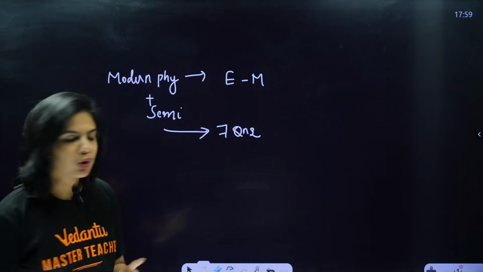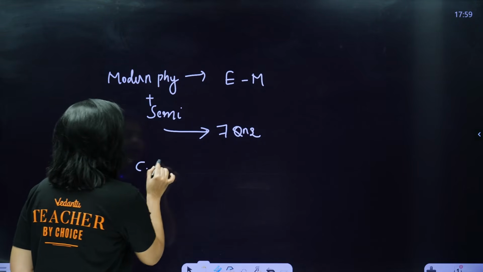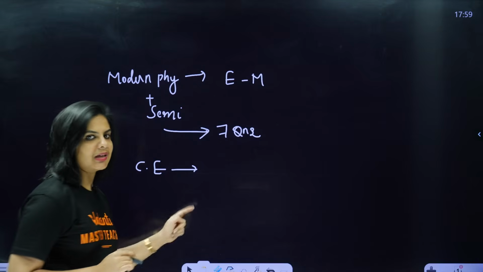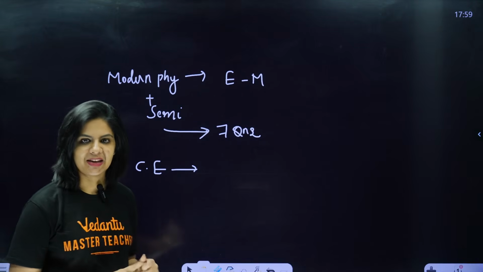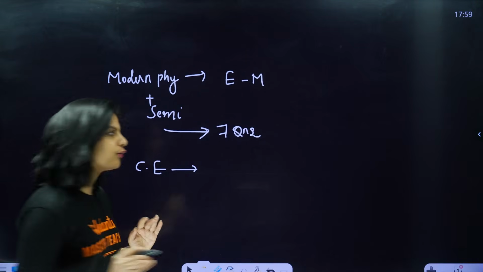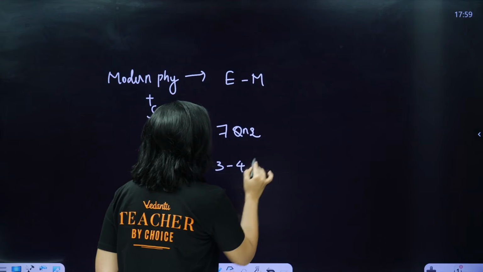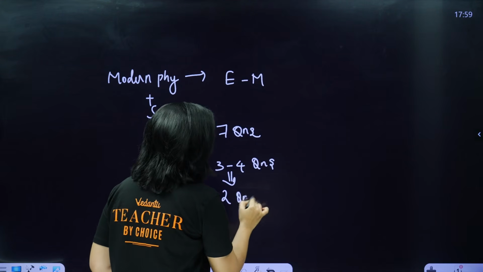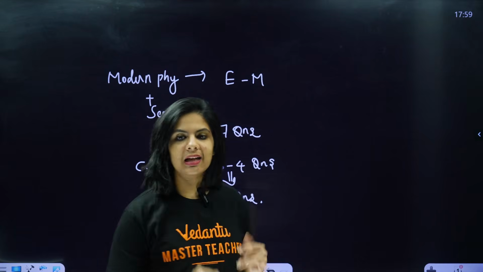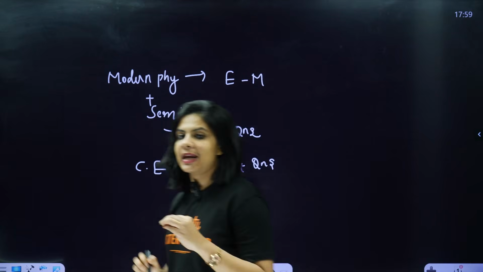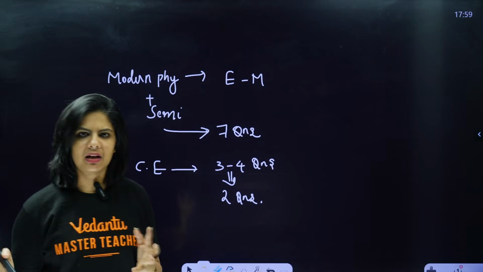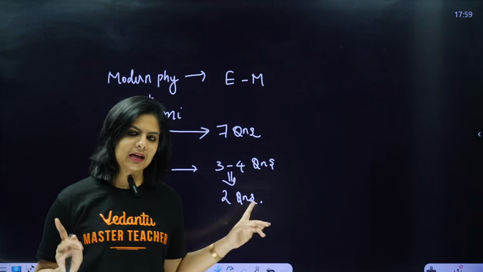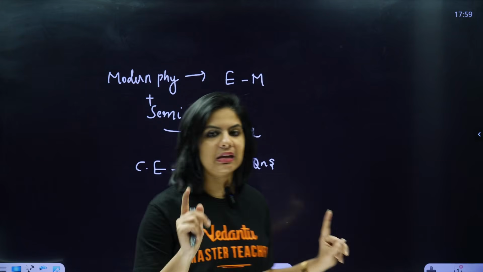After that, another chapter with weightage is current electricity. Ma'am, why are you going straight to current electricity? Because we can expect 3 to 4 questions from it. Of these, 2 questions are directly based on formulas or Kirchhoff's law. They are not very difficult, easy to moderate level questions, so at least 2 questions we can easily get.